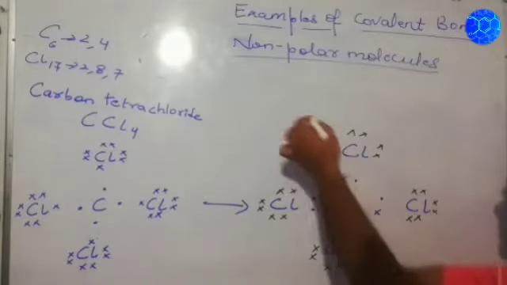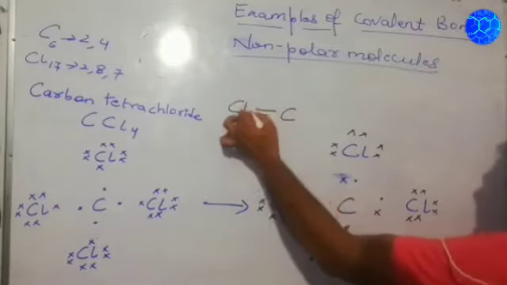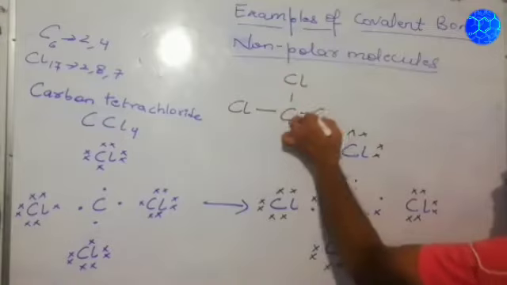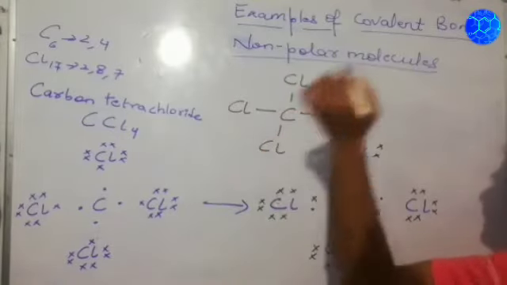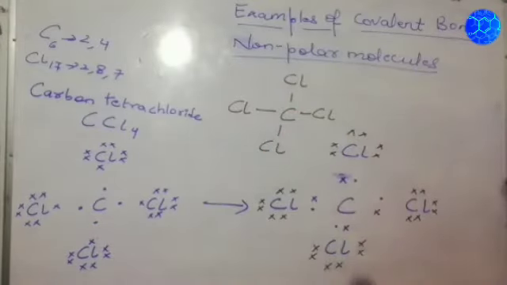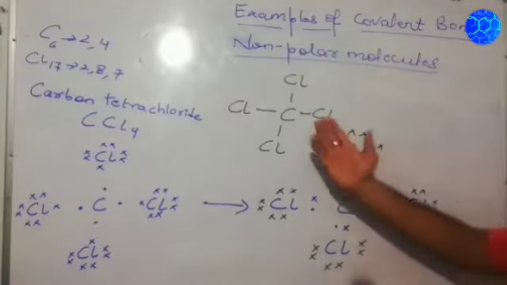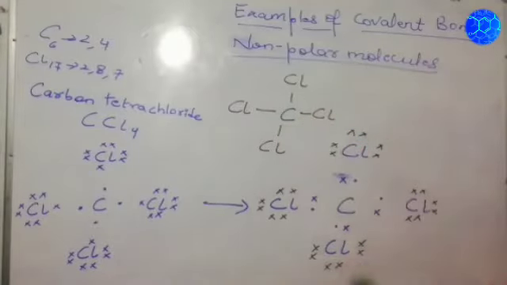So this can also be represented as C, Cl, Cl, Cl, and Cl. Here also single covalent bonds are being formed. How many single covalent bonds? 4. Okay, we copy it down, then move further.